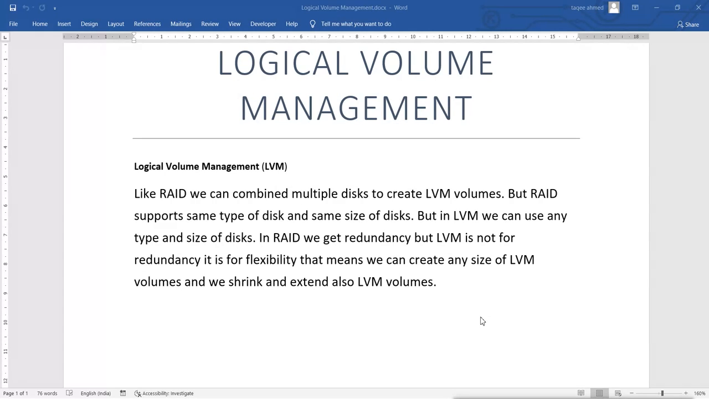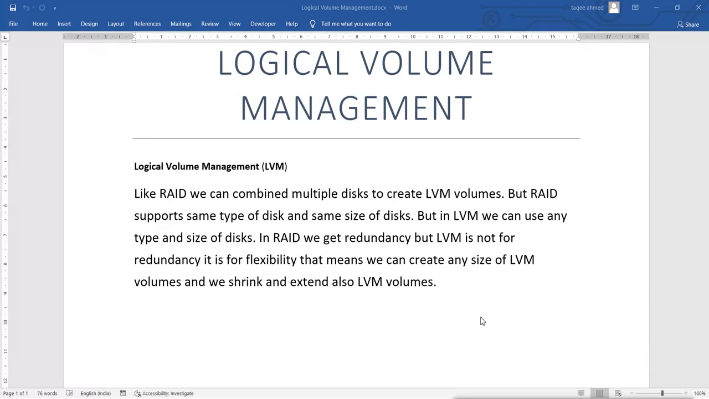Any type of disk, maybe you can use iSCSI, you can use SATA, you can use SSD, and you can use any type of disk, and you can create any size of LVM volume. And also you can do what? You can shrink and extend the volume.